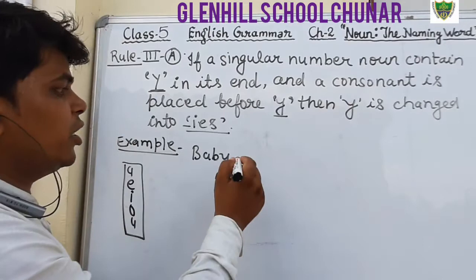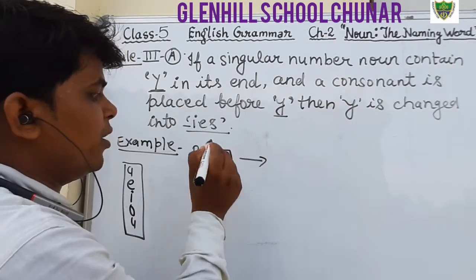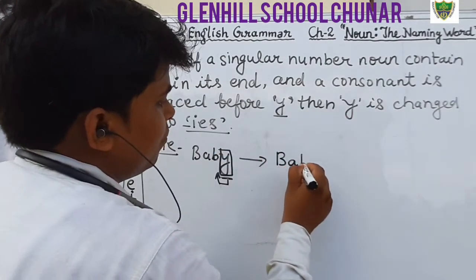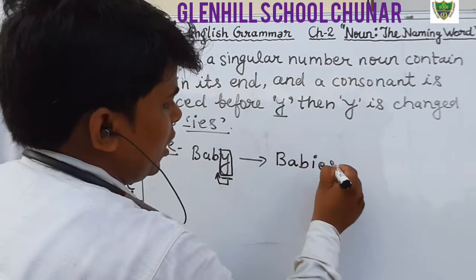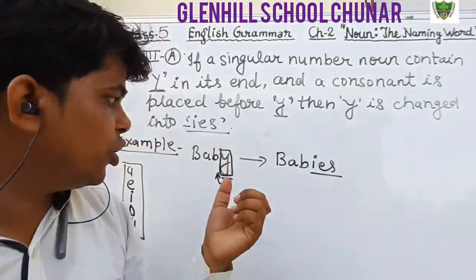Then y is changed into ies, so the plural will be B-A-B-I-E-S. Okay students, understood?